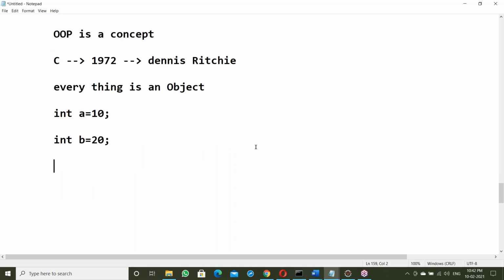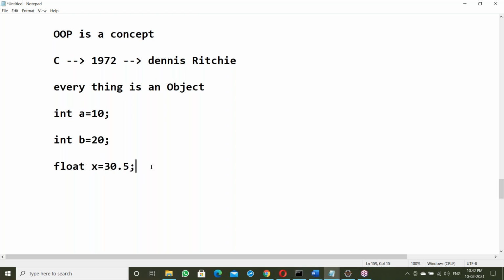In an object-oriented programming language like Java, this 10 is stored inside the variable a, and 20 is stored inside variable b. Suppose for a float variable, float x equal to 30.5. This real number is stored into a variable, right? a and b are the variables.